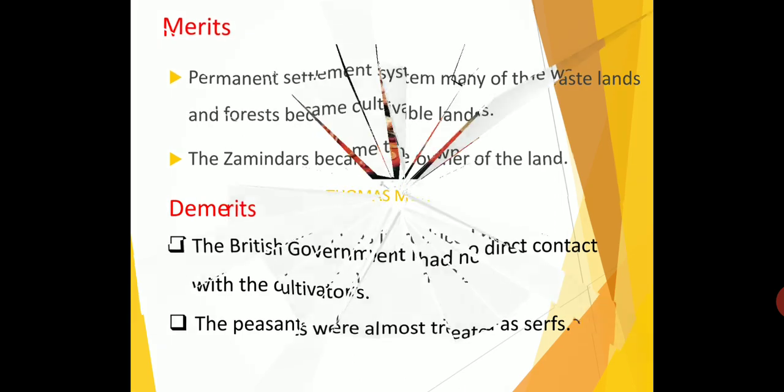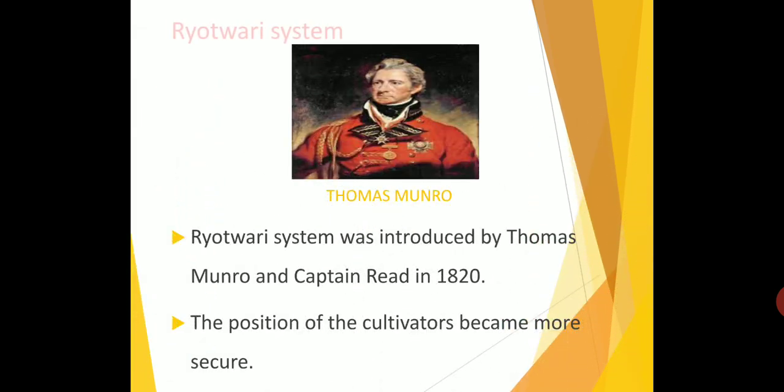Okay, children, next we are going to see the Rayatwari system. What is the meaning of Rayat? Rayat means peasants; farmers are called Rayat. This system was introduced for cultivators, so it is called the Rayatwari system. The Rayatwari system was introduced by Thomas Munro and Captain Reed in 1820. Who introduced the Rayatwari system?